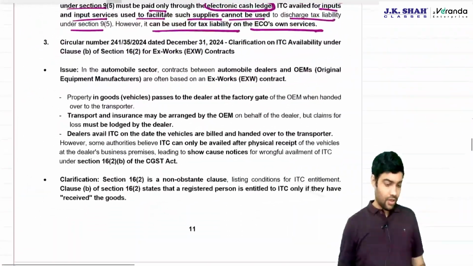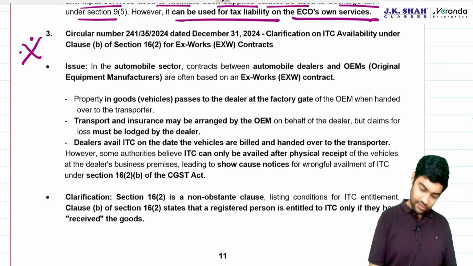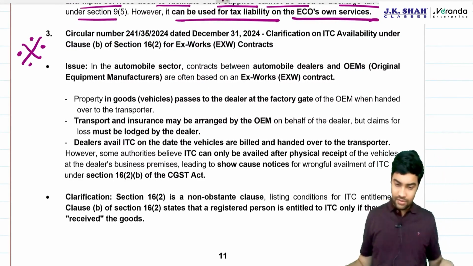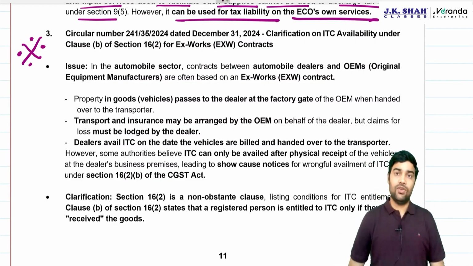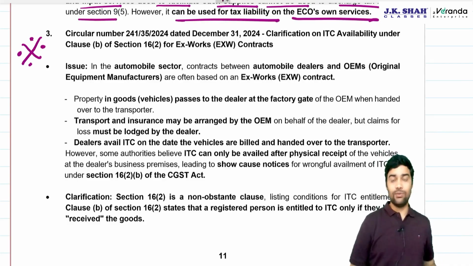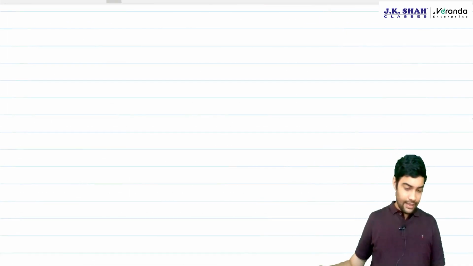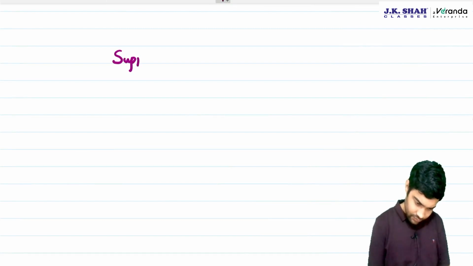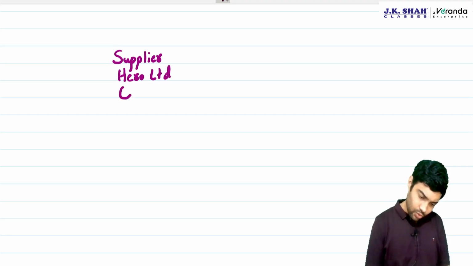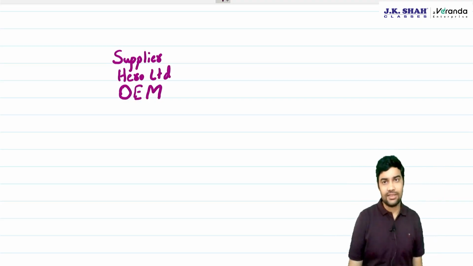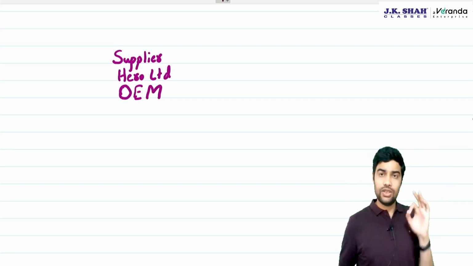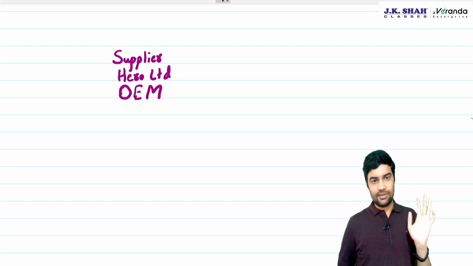Okay. This is an important circular, very important from the examination point of view. Listen to me very carefully. See, in case of works contract, I'll give you an example. There is a supplier, Hero Limited. We will call him OEM. OEM means Original Equipment Manufacturer, because he manufactures the original.